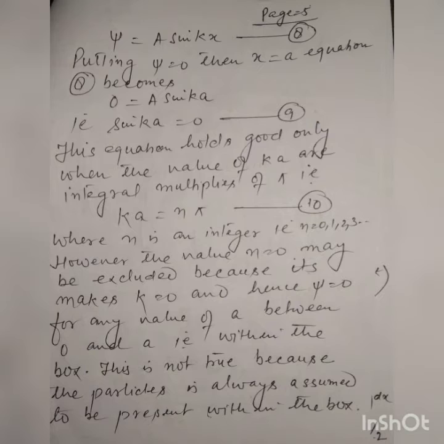On page number 5, psi is equal to A sin kx. This is equation number 8. Putting psi equal to 0, then x is equal to a, equation 8 becomes 0 is equal to A sin ka. That is, sin ka is equal to 0, equation number 9. This equation holds good only when the value of ka is an integral multiple of pi, that is ka is equal to n pi, equation number 10, where n is an integer, that is n is equal to 0, 1, 2,